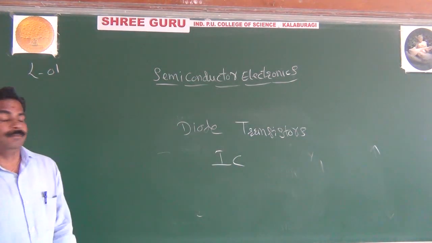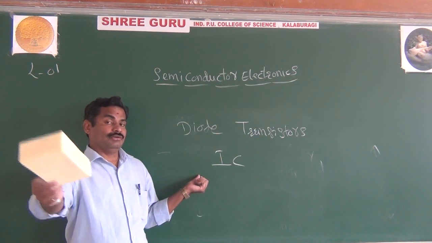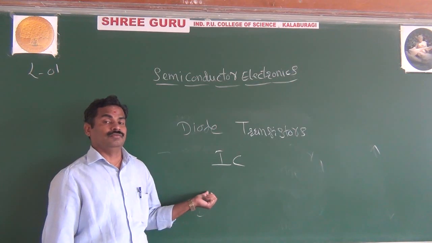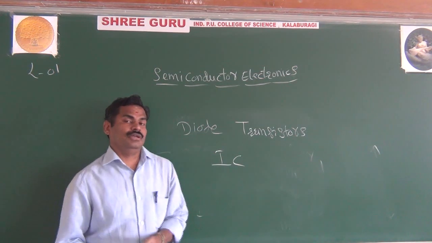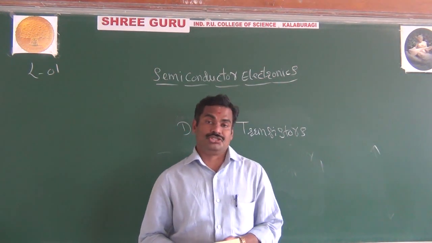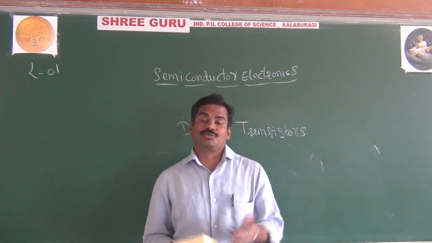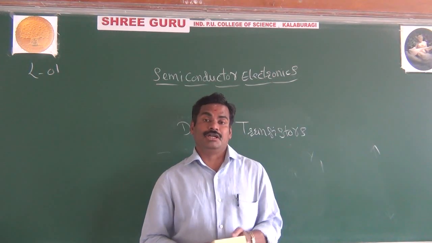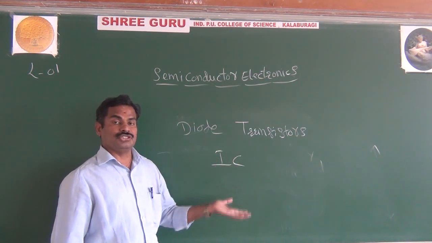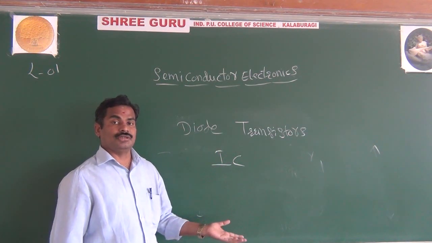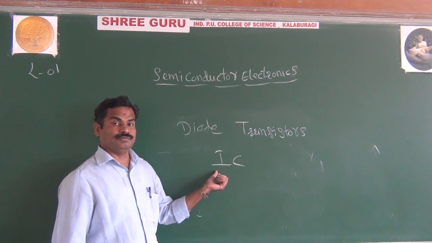What is IC? It is called an integrated circuit. Basically, your computer is an integrated circuit. The computer is an IC. What is an integrated circuit? Look here, in the integrated circuit there are nothing but so many transistors. It may be more than 100 or 1000 transistors, diodes, resistors, capacitors. They are all fabricated in a small silicon chip. That is nothing but IC.